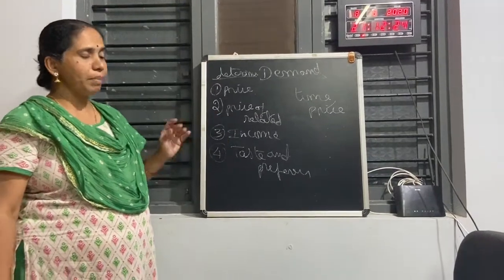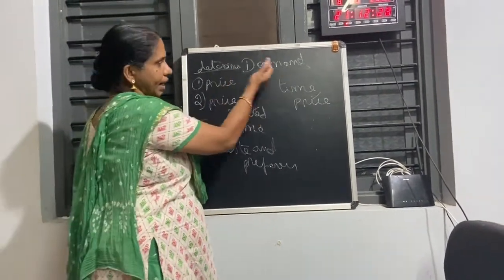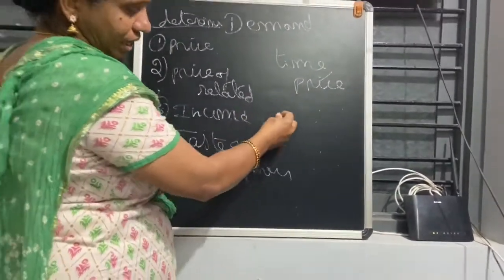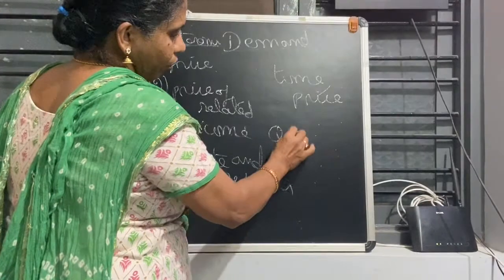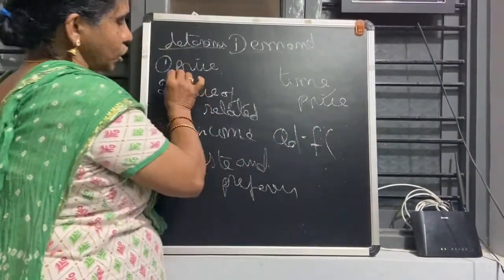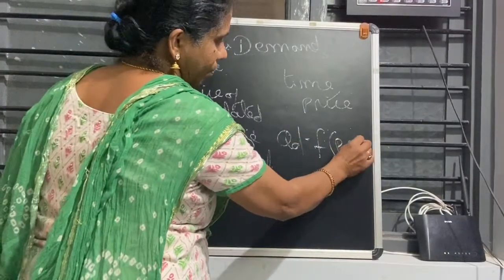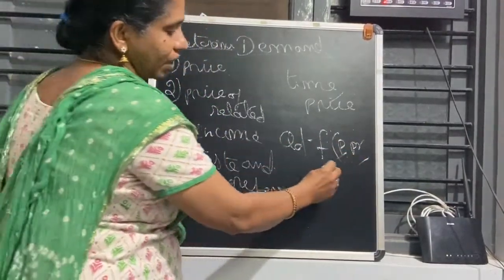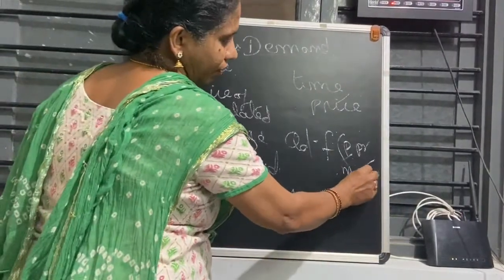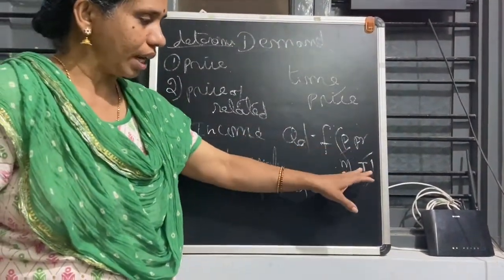So the next is demand function. What is the demand function? Showing the relationship between the demand and determinants, we call it a demand function. It can be expressed algebraically as QD. QD means quantity demanded. This is a function of, first one is what? Price, P. What is the second one? Price of related goods, that we have to mention as PR. What is the third one? Income, that we denote in terms of M. What is taste and preference? We denote it in terms of T. So the quantity demanded is a function of P, PR, M and T.